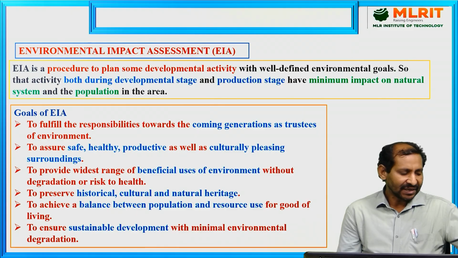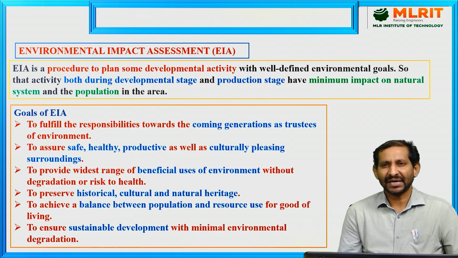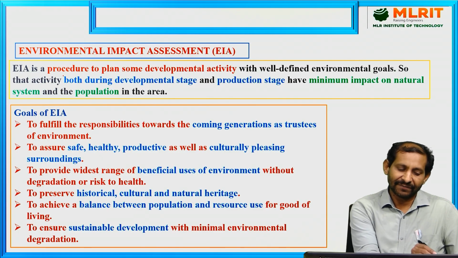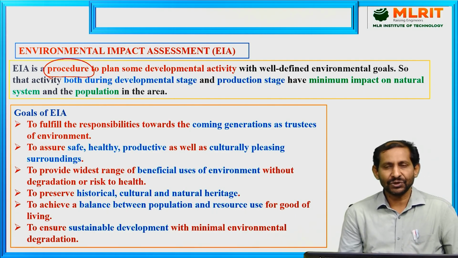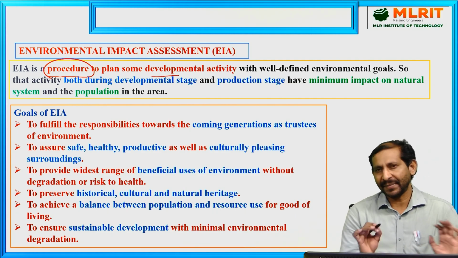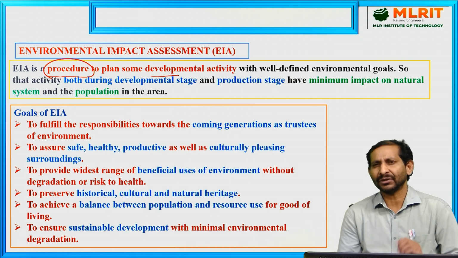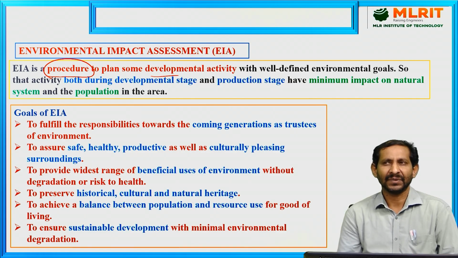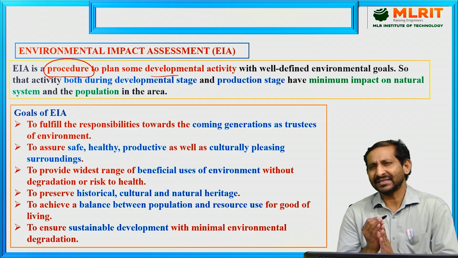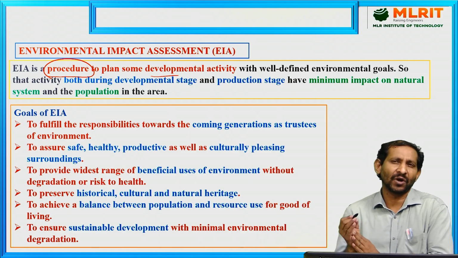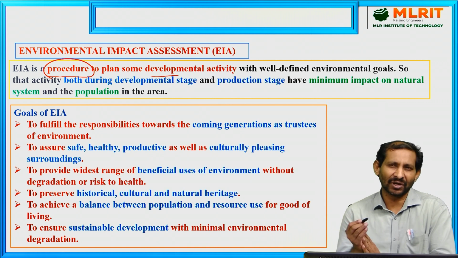So, what is the environmental impact assessment? Generally, the definition is that environmental impact assessment is a procedure to plan any developmental activity. For example, if we are going to construct a big dam, we first need to take clearance through the environmental impact assessment. What procedure are you following? What steps are you following?